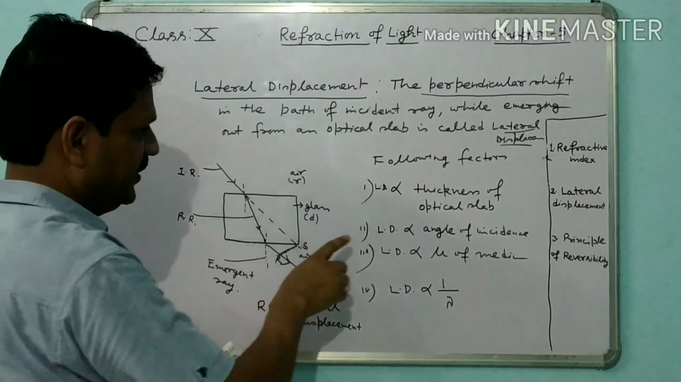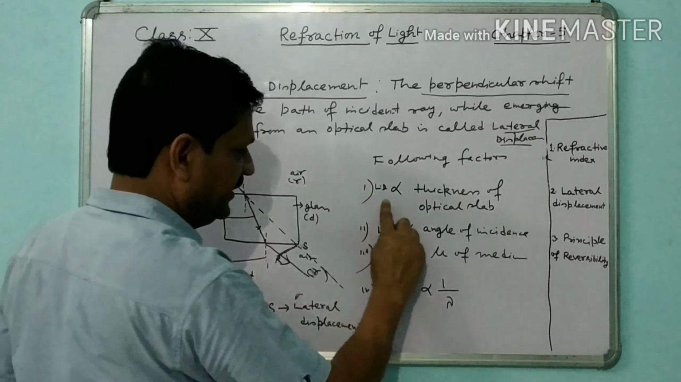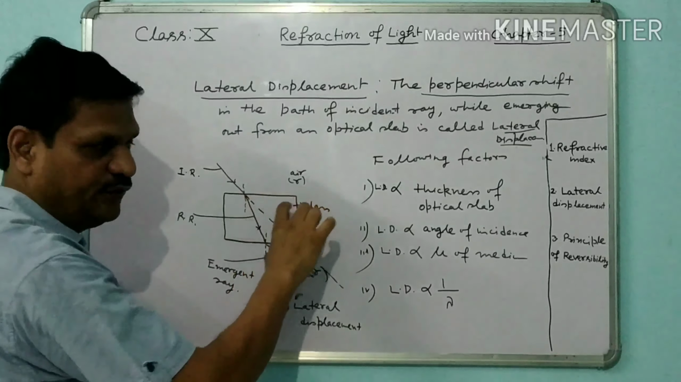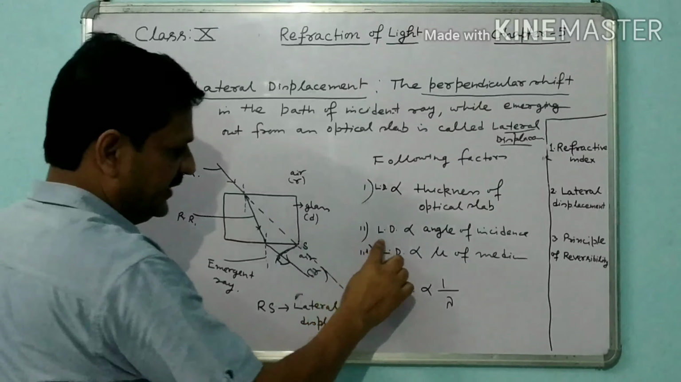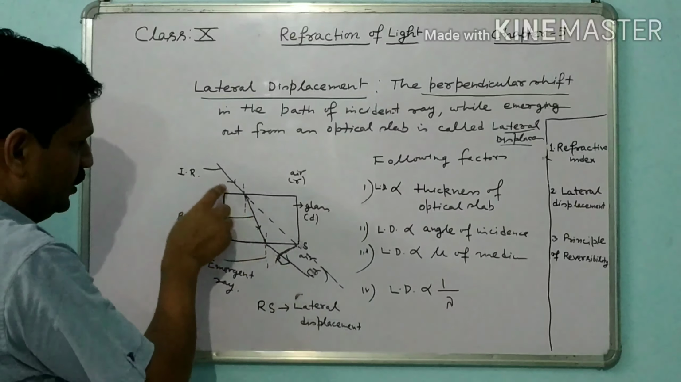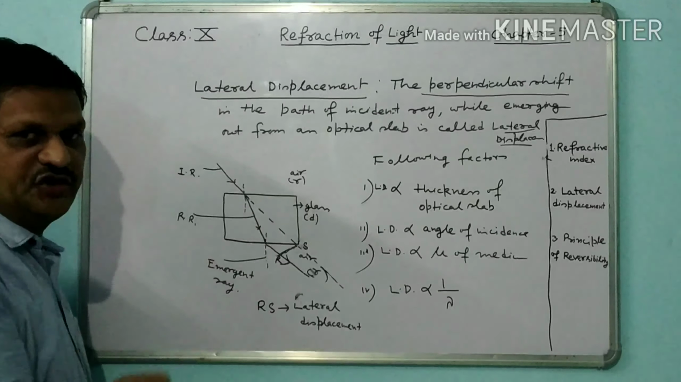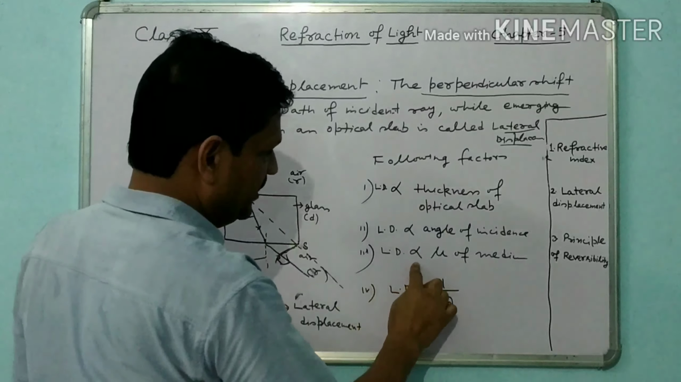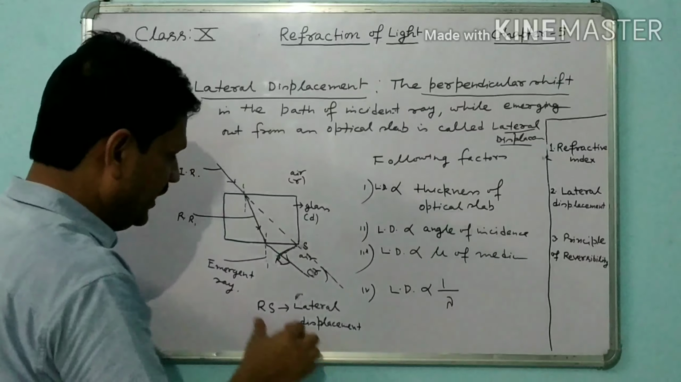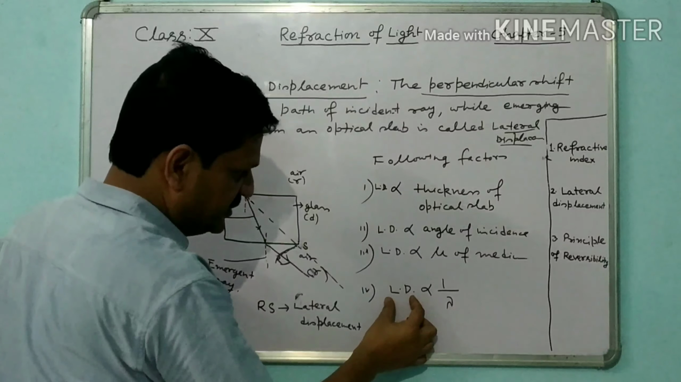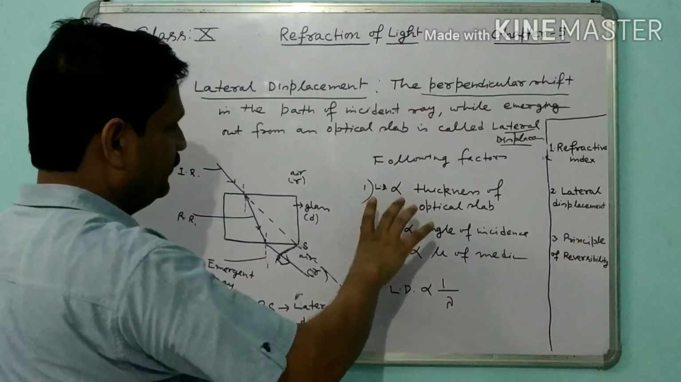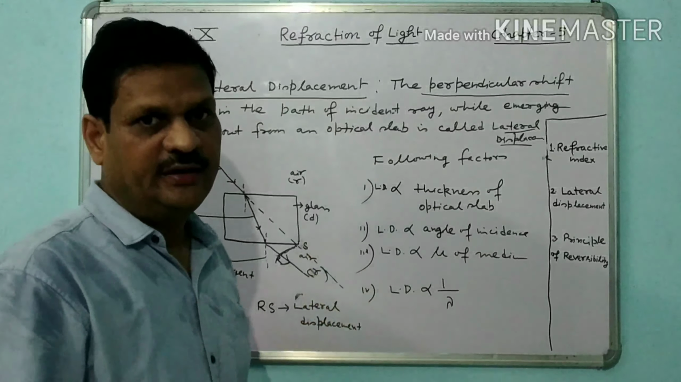Lateral displacement depends on the following factors. It is directly proportional to the thickness of optical slab. It is made of glass. Second, lateral displacement is directly proportional to angle of incidence. Angle of incidence, angle between normal and incident ray. Third, lateral displacement is directly proportional to refractive index of the medium. And fourth, lateral displacement is inversely proportional to wavelength of light. On these four factors, the lateral displacement depends.